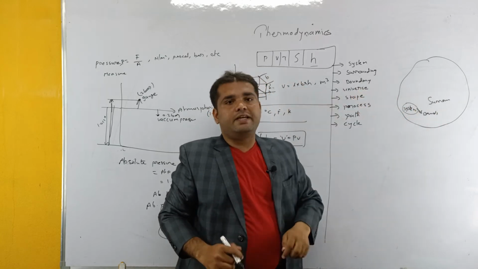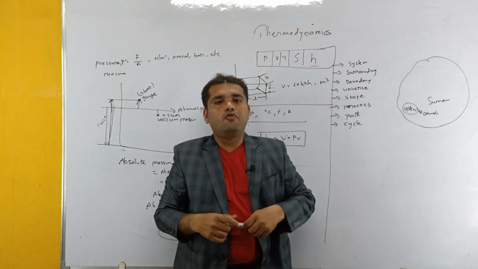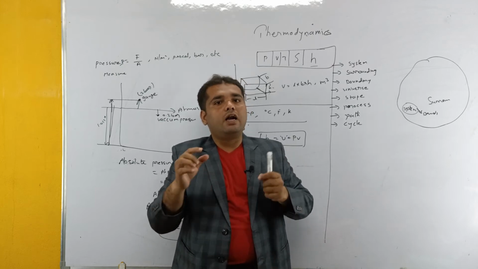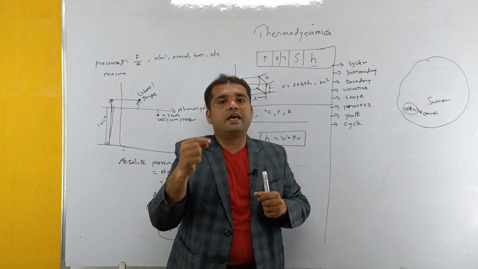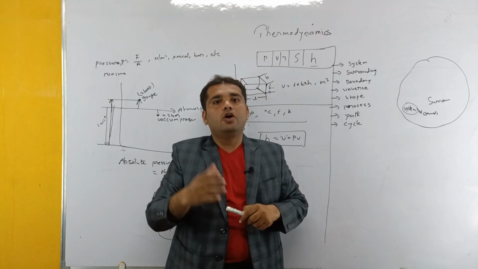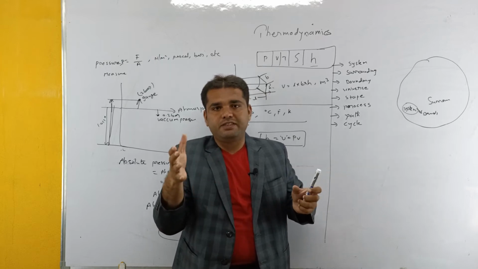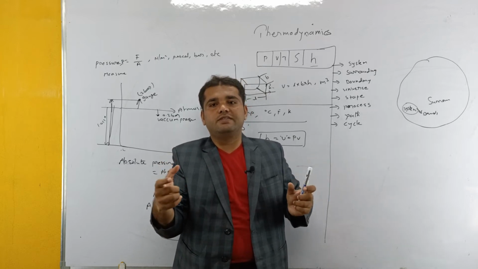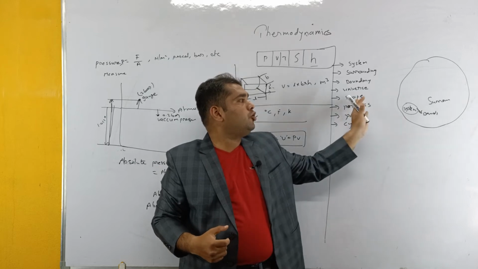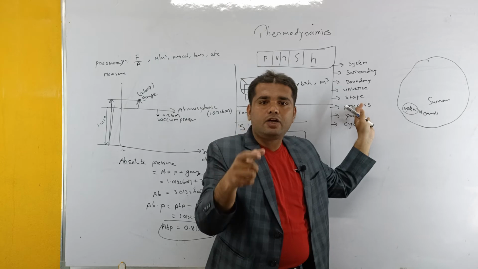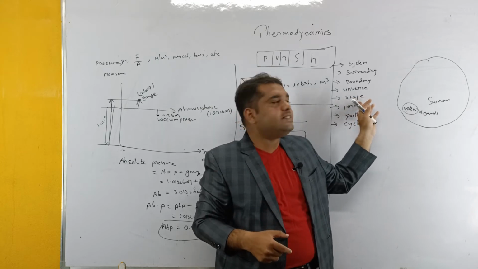Next, coming to state. What is meant by state? If you are going to study the properties of any particular substance at exactly one point, for example, if you give the pressure, we can say that at this time the pressure is 5 bar, at this time the pressure is 6 bar. Like that, if you measure the properties at an exact point, then it is said to be a state.